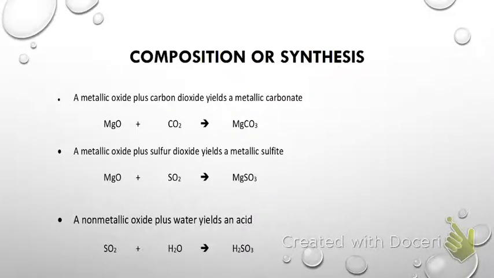If I have a metal oxide plus CO2, it's going to make a metallic carbonate. I can substitute any metal. I'm using magnesium as an example, but you can substitute any of those. A metallic oxide plus SO2 is going to make a metallic sulfite. And then a non-metal oxide plus water will give you an acid. Okay? So let's practice a couple of these. Any questions so far?